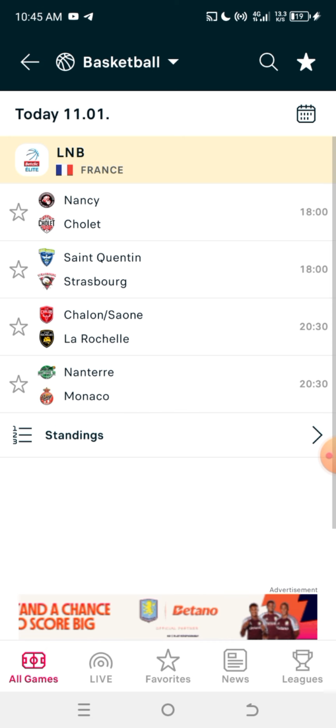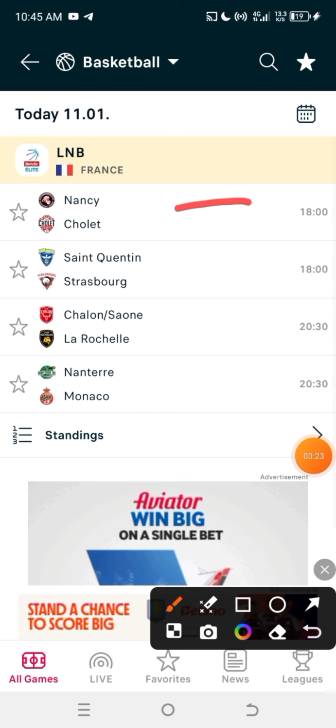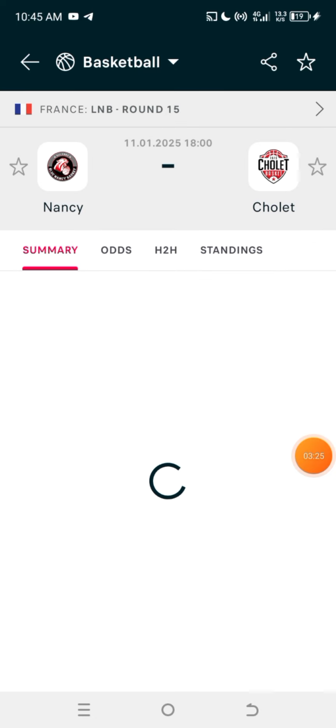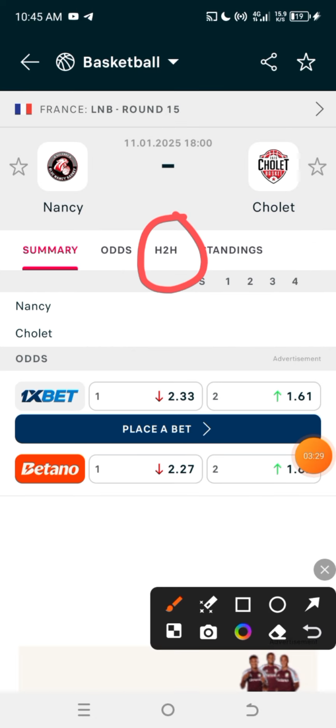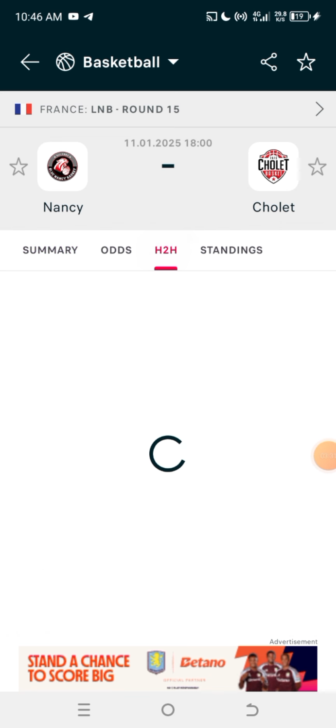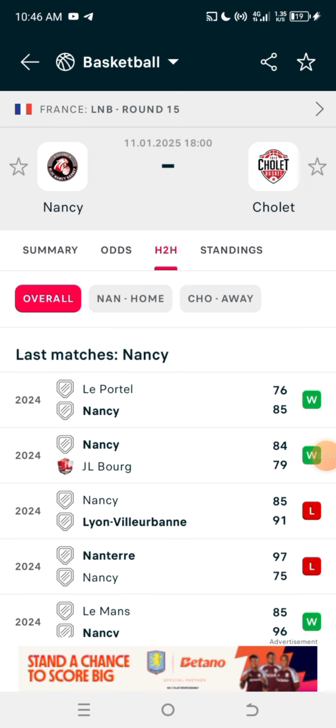All right, so this is it. You are going to pick out this particular game. When you click on it, it's going to take you to an area like this. The next thing you have to do is click on head to head, H2H. When you click on H2H, it's going to show an interface like this. Now this is where the magic comes in. Let's wait, my network is misbehaving. So this is it, this is where the magic comes in.